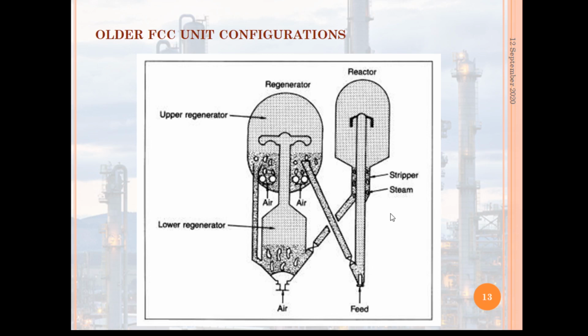In this older FCC unit, it was recognized that the cracking occurred in the riser feeding the reactor, because the catalyst activity and temperature were at their highest. So no significant attempt was made to regulate the reaction by controlling the riser conditions.